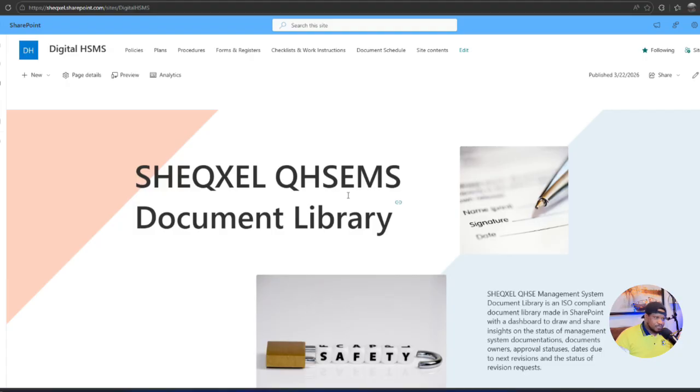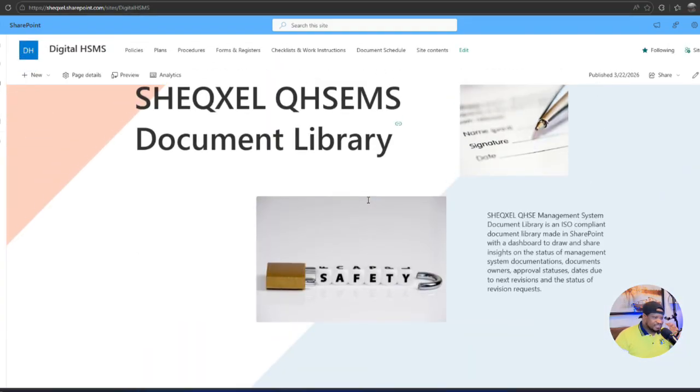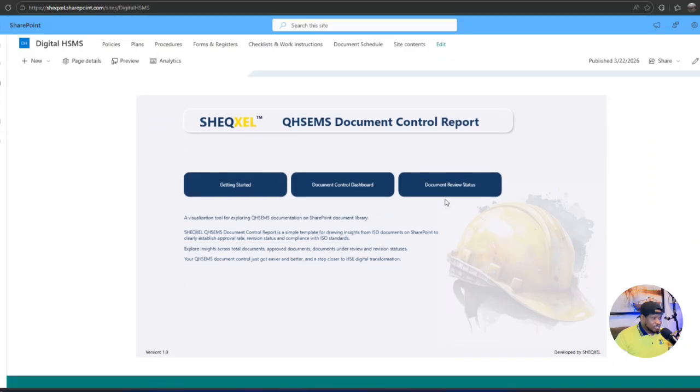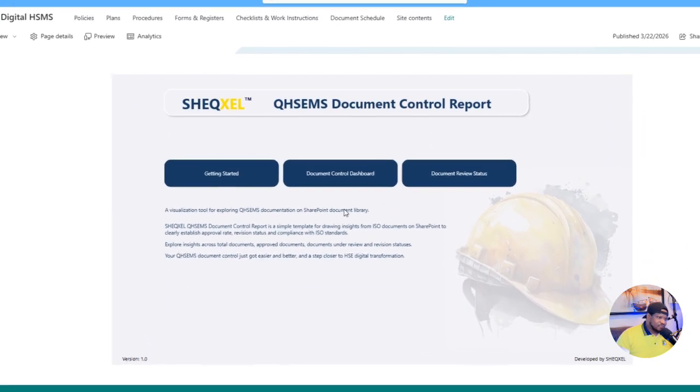So this is the QHSE management system documents library. So this is literally the homepage of our SharePoint library. And as you can see, when you scroll all the way here, you're going to see that we are trying to extract insight from the document library.